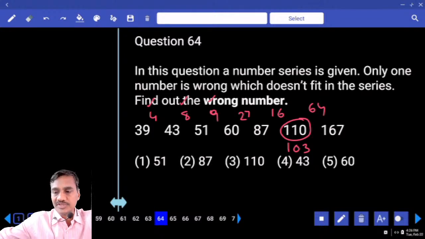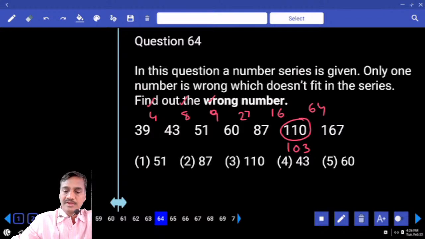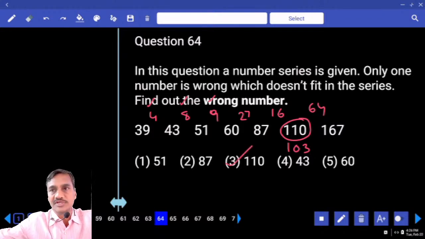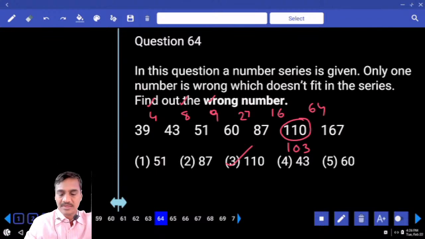Done? Hence, what is the wrong number? 110. And the correct number is 103. And again, the given numbers are squares and cubes. 2 square, 2 cube, 3 square, 3 cube, 4 square, 4 cube are added. Question number 64, choice 3.